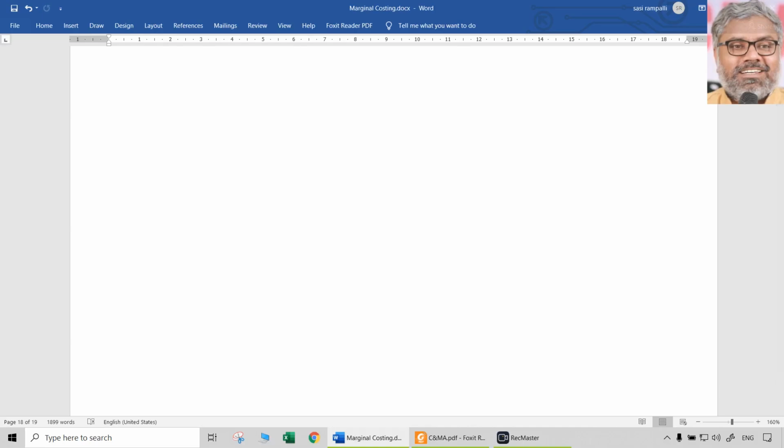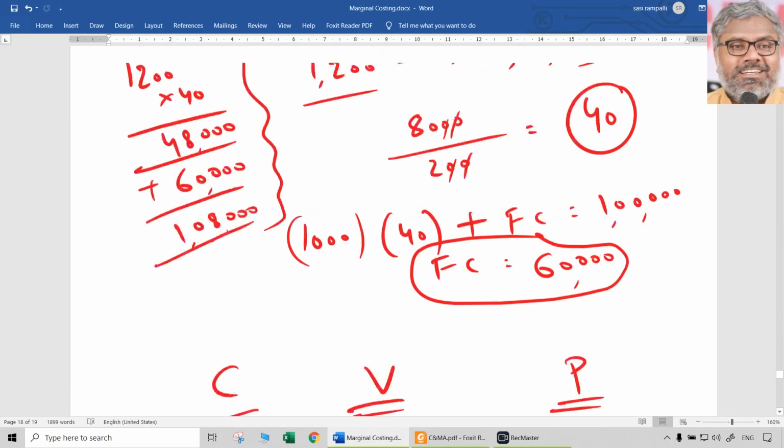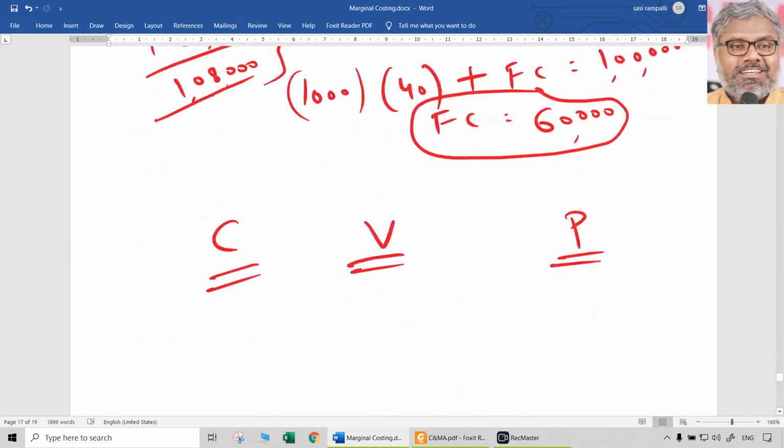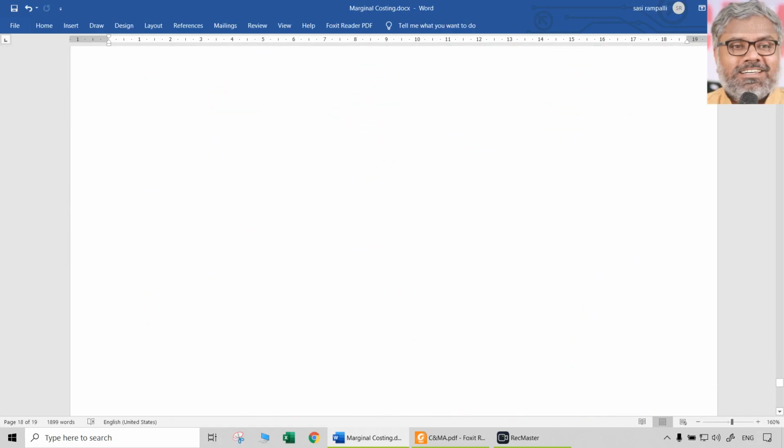Definitely, one of the formulae is already just now discussed. Change in total cost divided by change in level of activity or number of units. That is to find out variable cost per unit. That is one formula, which is a generic formula that has nothing to do with marginal costing only. It can be applied anywhere, wherever it is required.